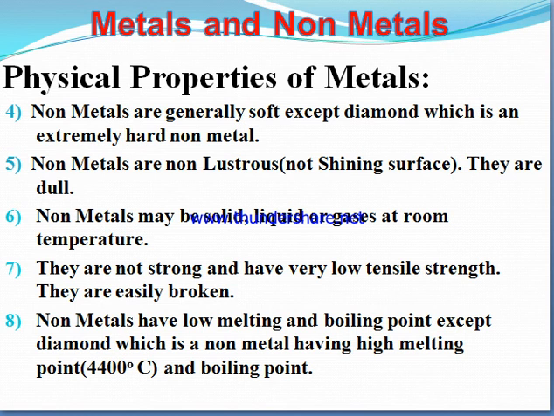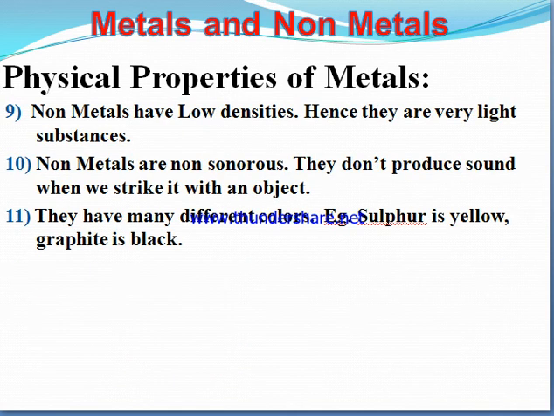Non-metals may be solid, liquid or gas at room temperature. They are not strong, having very low tensile strength. Non-metals have very low melting and boiling points except diamond, whose melting point is 4400 degrees Celsius. Non-metals have very low densities and are very light substances. Non-metals are non-sonorous; they don't produce any sound. Non-metals are of many colors; for example, sulfur is yellow colored and graphite is black colored. So this is all about the properties of metals and non-metals.